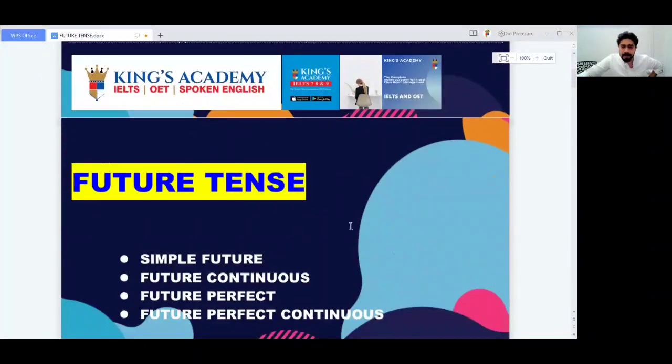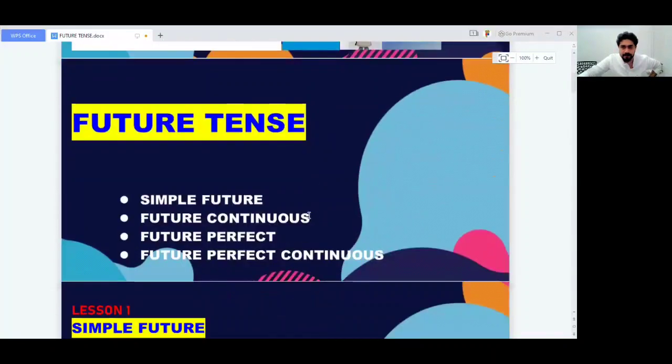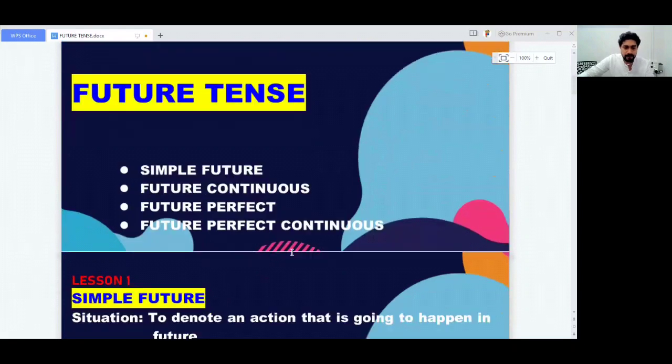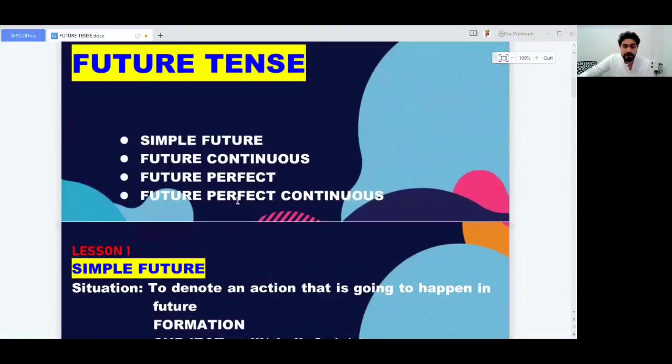Well, you know that in any tense, here also we have 4 different types: simple future, future continuous, future perfect, and future perfect continuous as well. So there's a 4th one here, future perfect continuous. Some people don't use it, but there is one thing, future perfect continuous is also there.